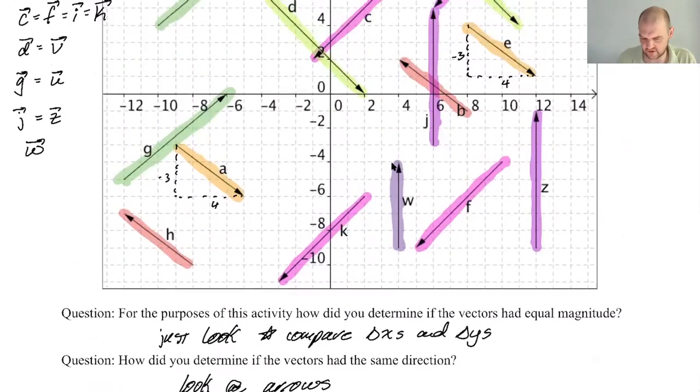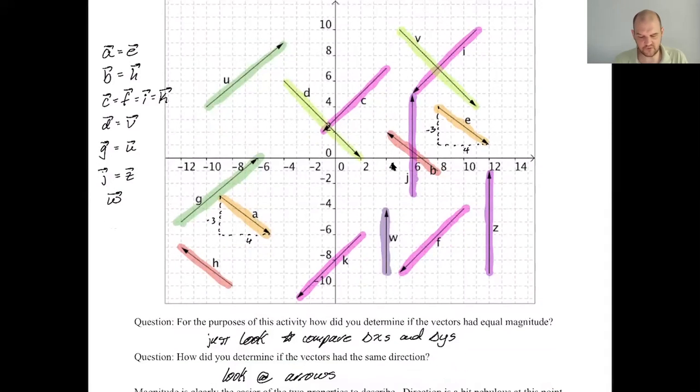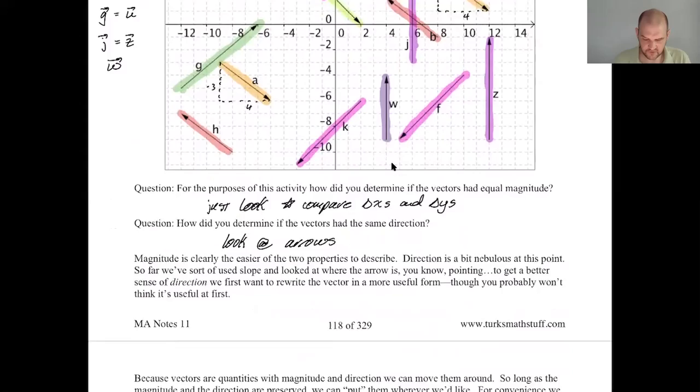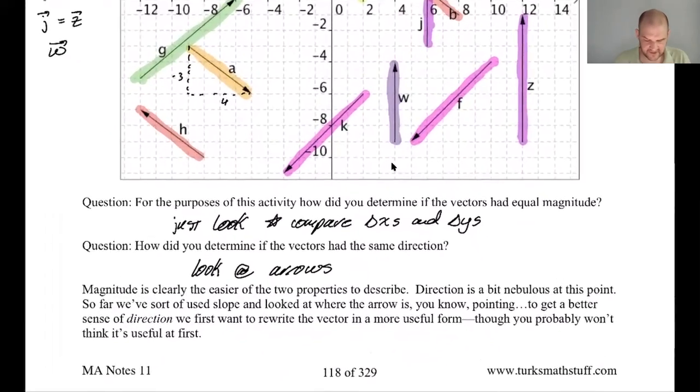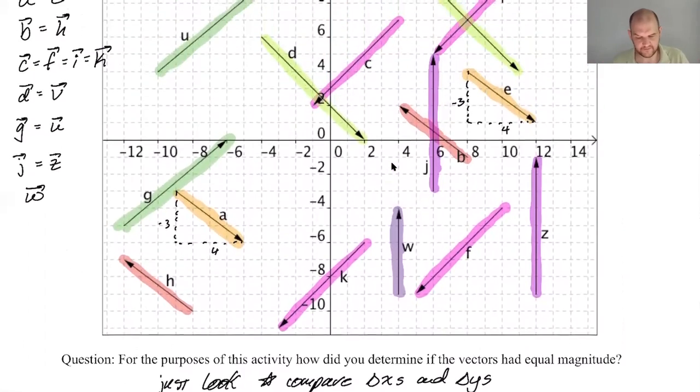These aren't trick questions. But we want to get better at that, because arrows aren't always going to be convenient. And what if there's a vector that's 50 to the right and 49 up, and another one that's 50 to the right and 49.1 up? You're not going to be able to eyeball that. There's no way. So we need something better. But for now, I think it's okay. Maybe you talked about slope. I don't know. A lot going on there.